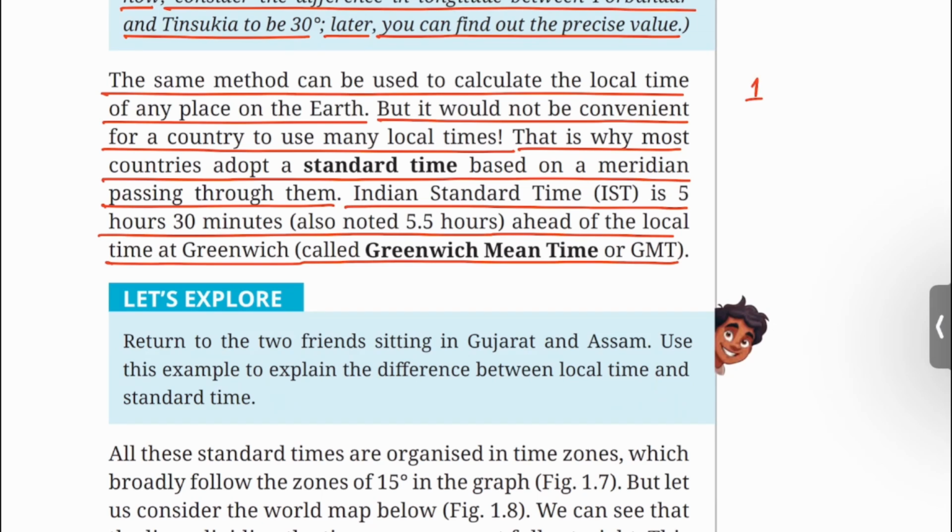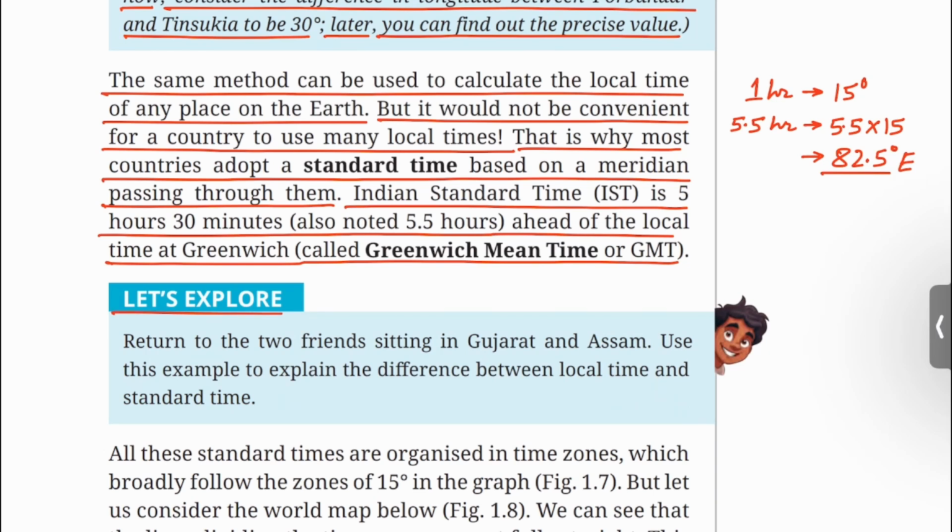In 1 hour, the earth rotates 15 degree. Then in 5.5 hours, earth will rotate 5.5 into 15, or 82.5 degree. That means the meridian of longitude that is selected for Indian Standard Time is 82.5 degree east.